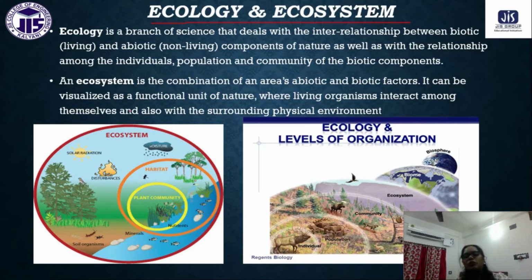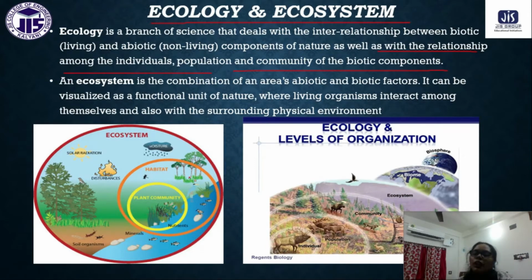Now, what is ecology? Generally, in this chapter, we discuss the interconnection, the interrelationship between the biotic components and abiotic components of nature, as well as the relationship among the individuals, population, and community of the biotic components.